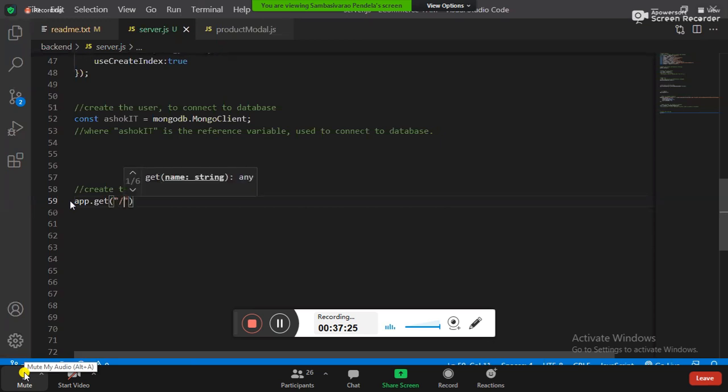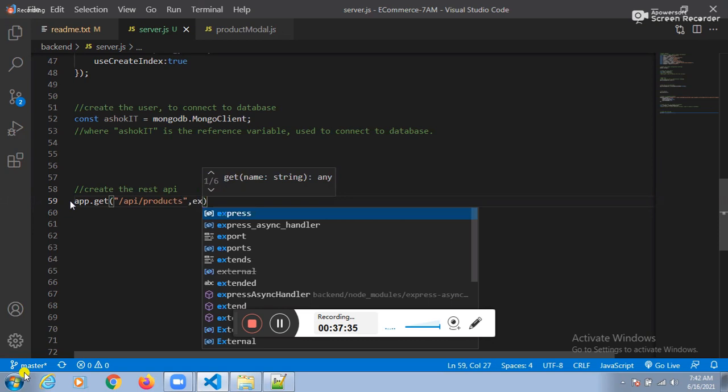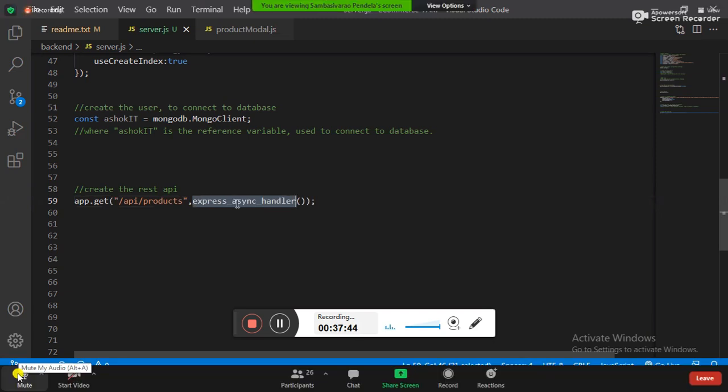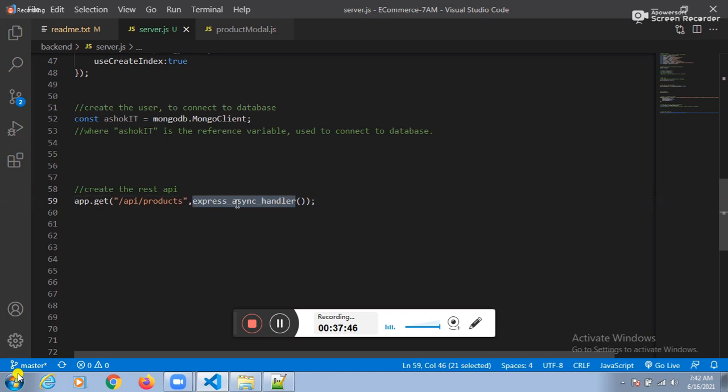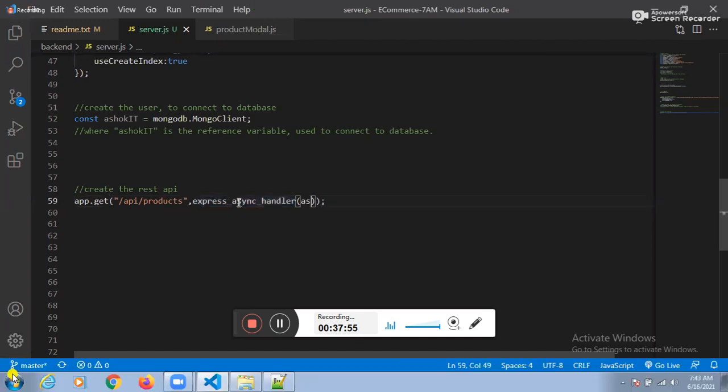What is the argument one? URL pattern. Do you need synchronous execution or asynchronous execution? Express async handler. But express async handler internally uses a JavaScript promise. You know the JavaScript promises? Resolve or reject is something in JavaScript. So it's internally a JavaScript promise. How to consume the promise? With the help of which keyword?